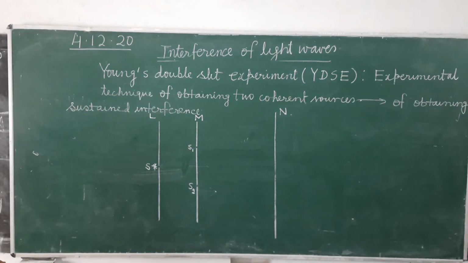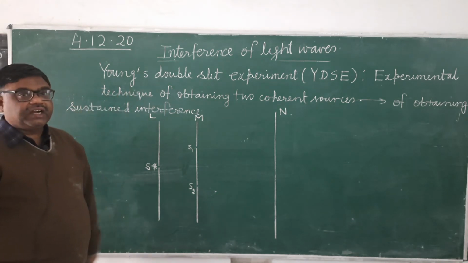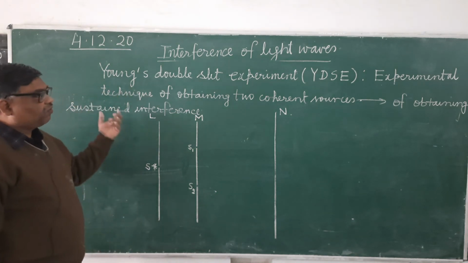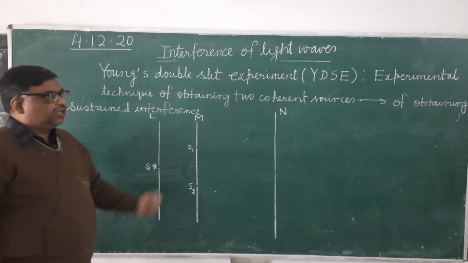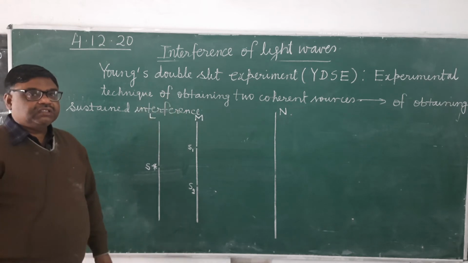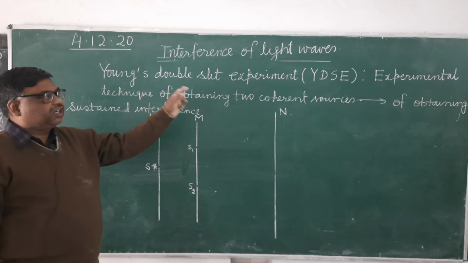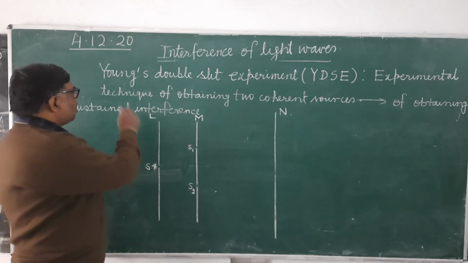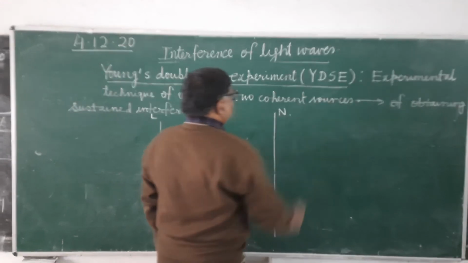This is Thomas Young, who in 1801 performed an experiment for obtaining coherent sources which emit light waves of the same frequency. This is known as Young's double slit experiment, in short we call it YDSE.